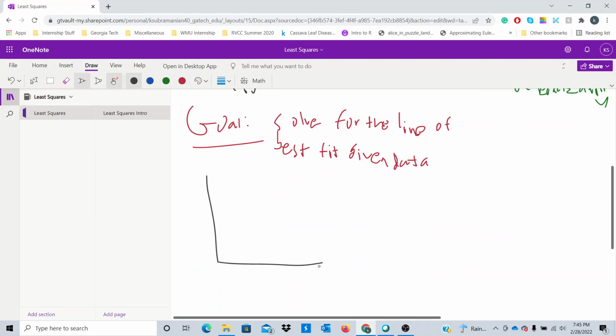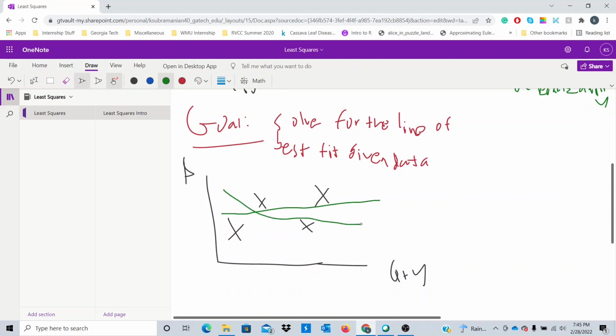Let's draw another picture here. So we have quantity and we have revenue, and our x's look something like this. So you might have a line, I can try a line that looks like this. Oh, that green line doesn't look good. Maybe I'll try another line that looks like this. Let me trace this over in blue. Here's another line I can try. Maybe I can try this line right here.